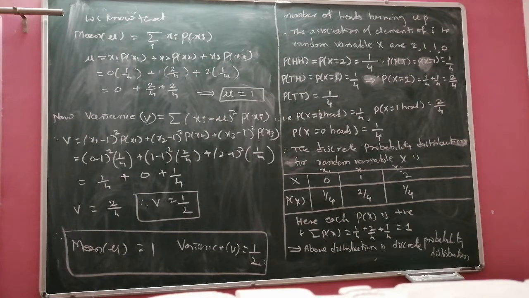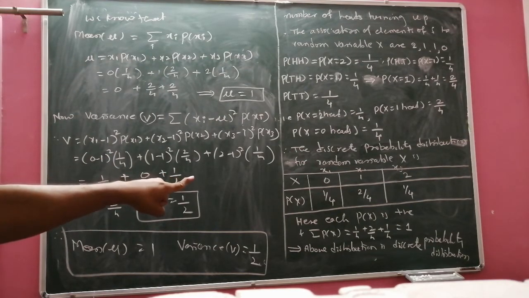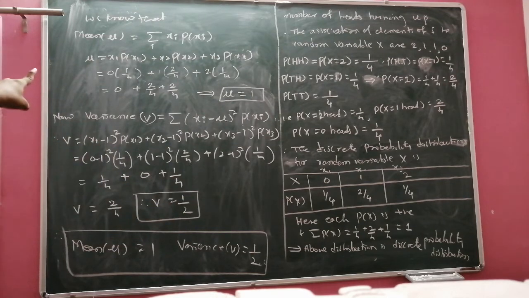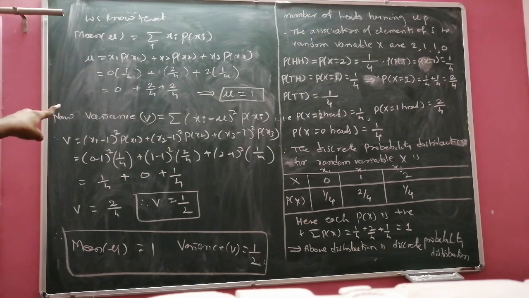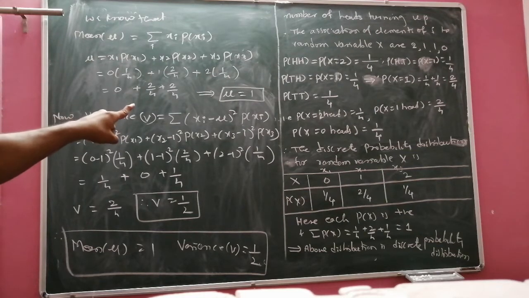See, the formula we know is that the mean mu is equal to, here the total x's are 0, 1, 2, that is x1, x2, x3, so x1 p of x1, x2 p of x2, x3 p of x3, and substitute the data from the table: 0, 2 by 4, 2 by 4, that is 4 by 4, which is 1. Therefore mu is equal to 1.